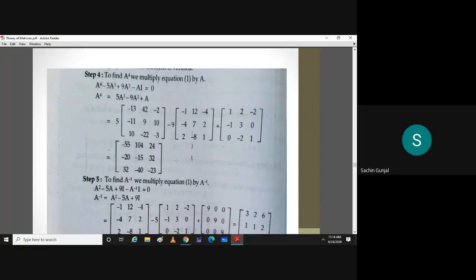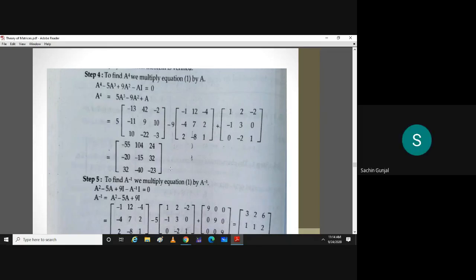Is this clear? Sir, to initially prove the Cayley-Hamilton theorem, we'll have to individually find A cube, A square, like that. Right. Okay. Up to this, any doubt? A raised to 4? No, sir.